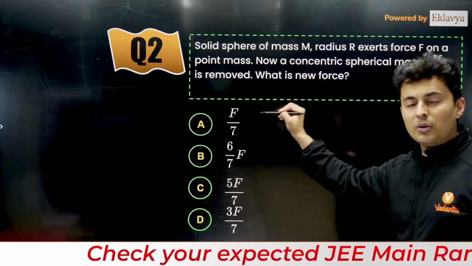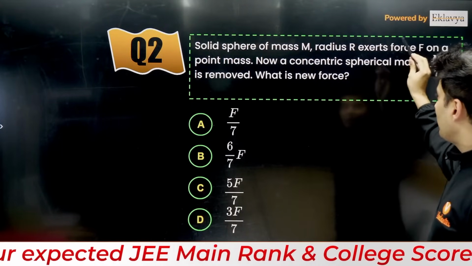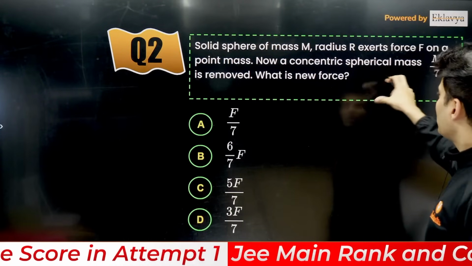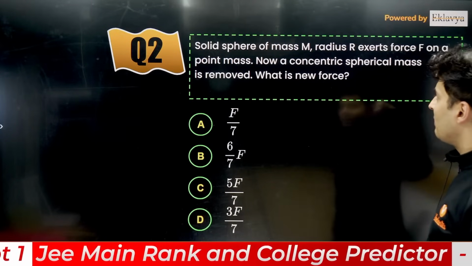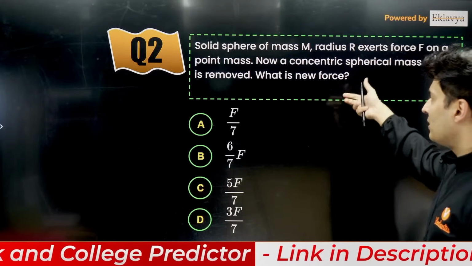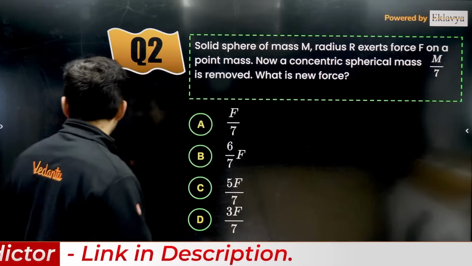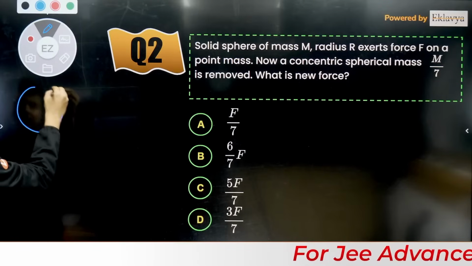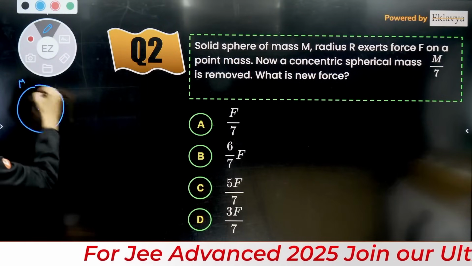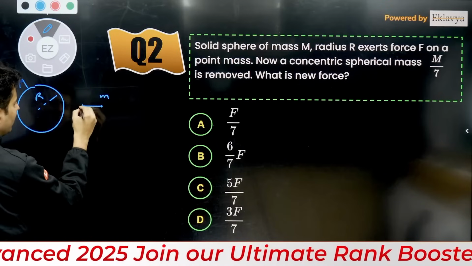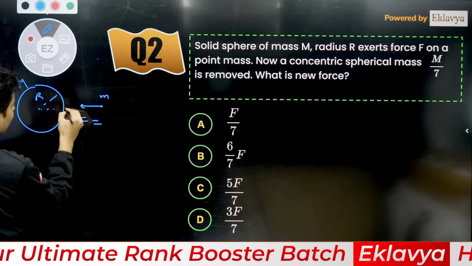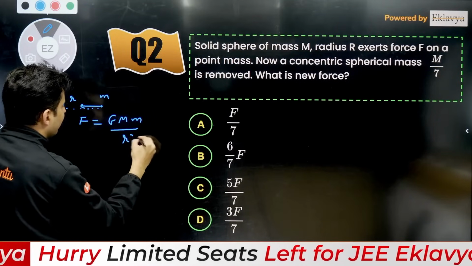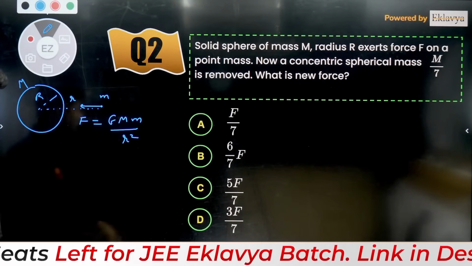This was the question which I told you during the paper reaction. A solid sphere was there. There was mass given, radius given, and the force was F on a point mass. Now, there is a spherical mass of m by 7 which is removed and it is concentric. What is the new force going to be? For this particular question, just imagine this is that big sphere of radius r and mass m, and there is another mass m. On that the force will be, assume the distance to be, let's say, small r, G m m divided by r square, because the entire sphere will behave like a point mass.